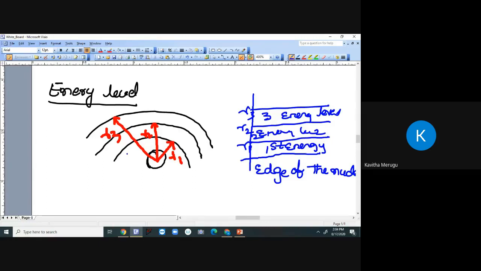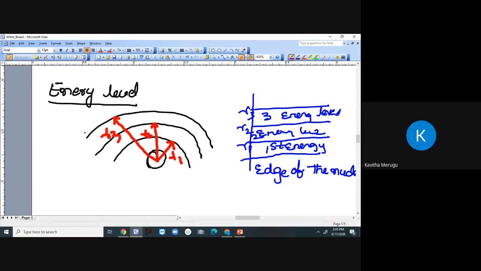Okay. So the electrons which exist in the first orbit will have lower energy levels because of higher attraction from the nucleus. That means the electrons in the first orbit will be tightly bonded with the nucleus.